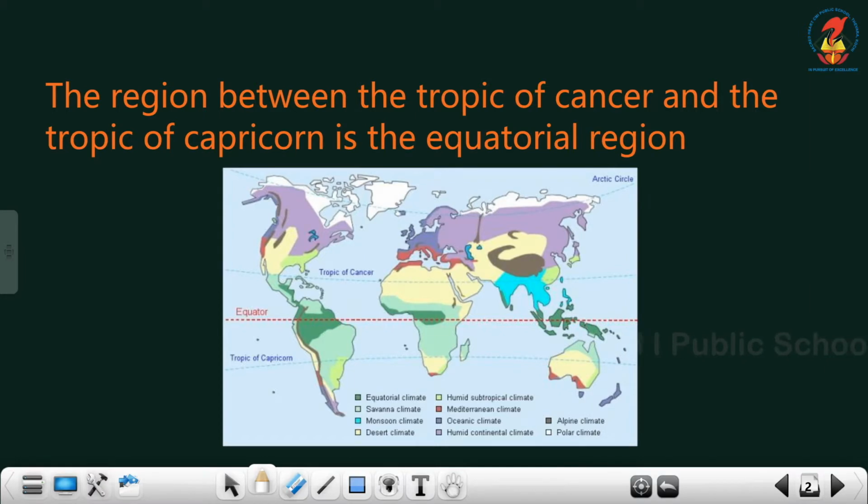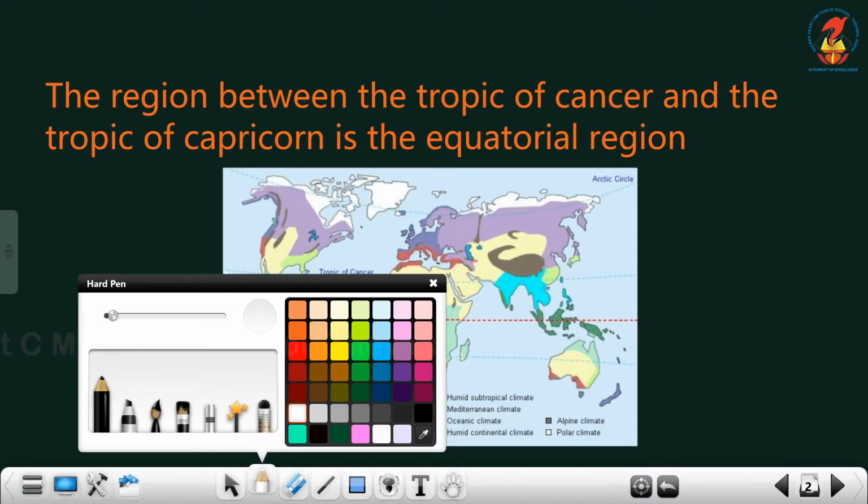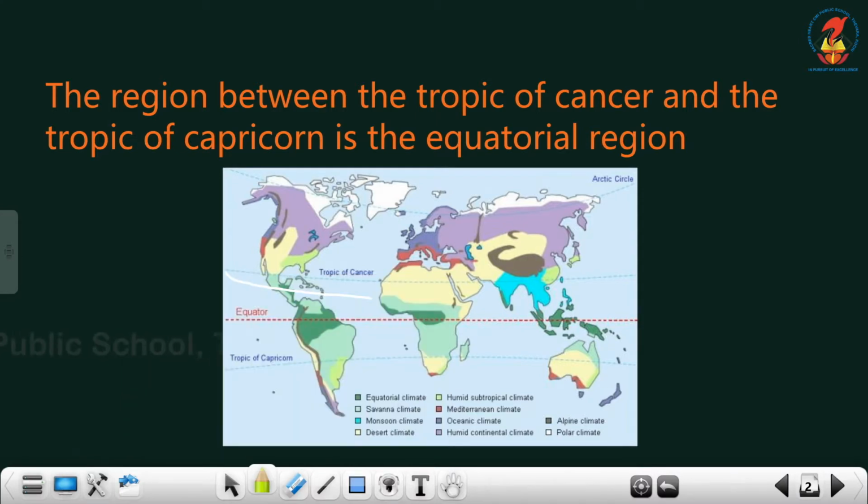Equatorial regions are the regions in between the Tropic of Cancer and the Tropic of Capricorn. All these regions are known as equatorial regions.